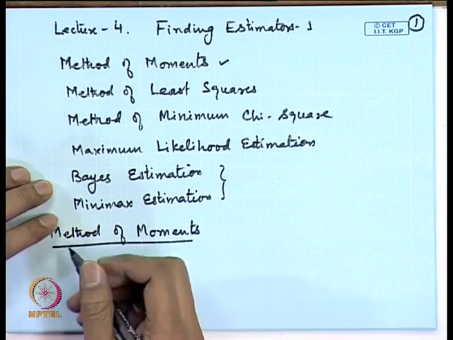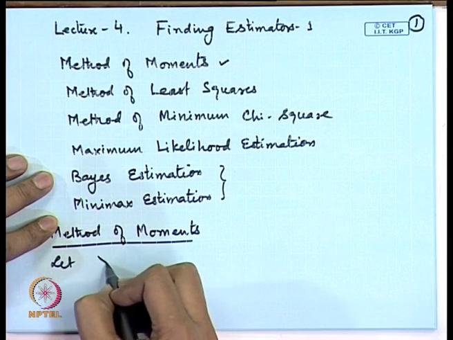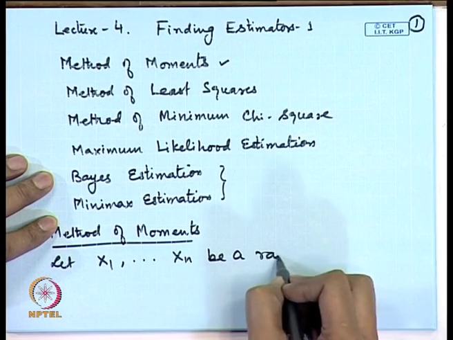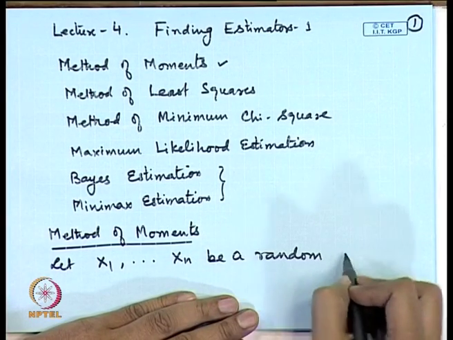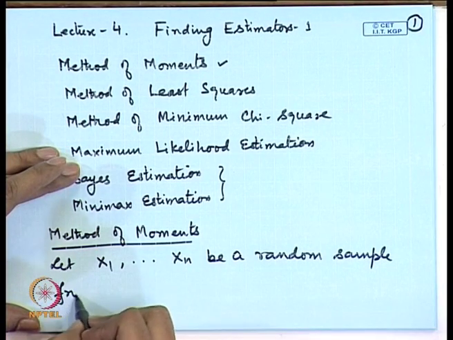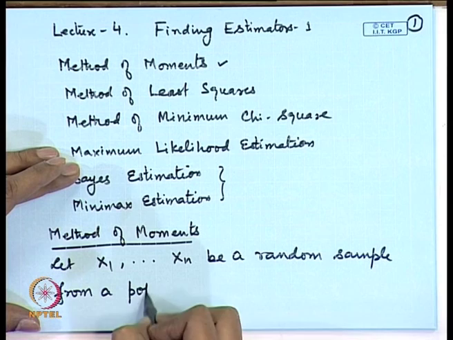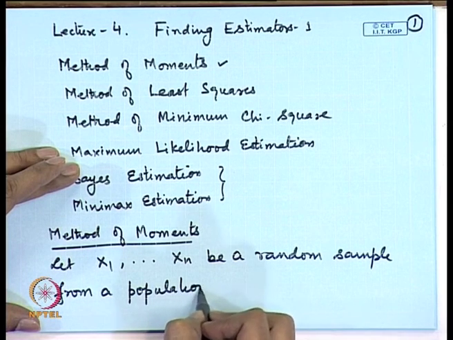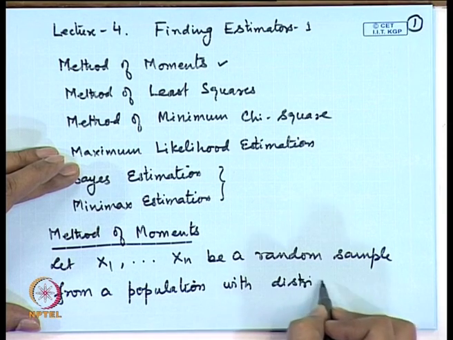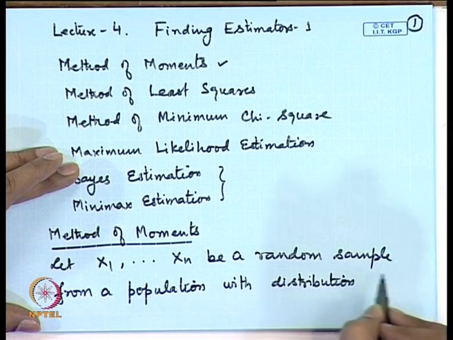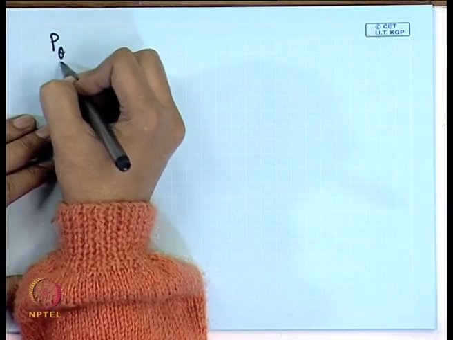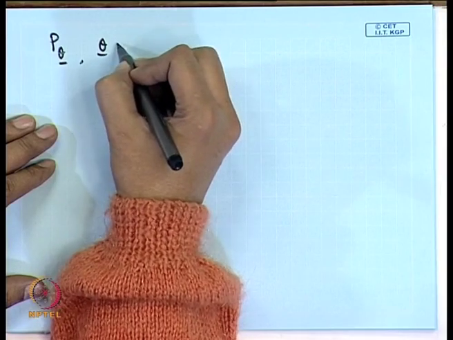Let us consider that we have a random sample x 1, x 2, x n from a population with say distribution which is identified as say p theta, theta belongs to Theta.